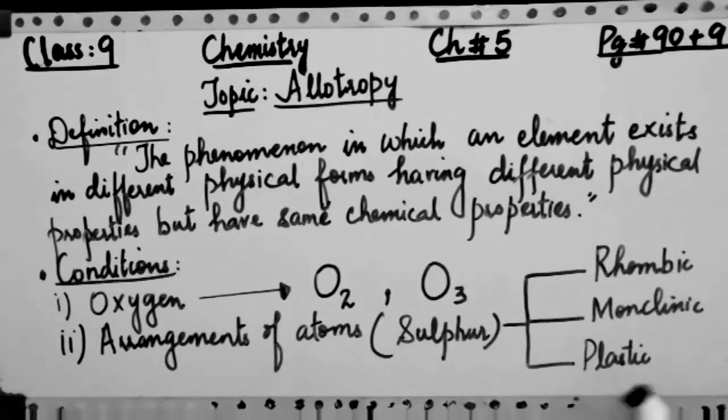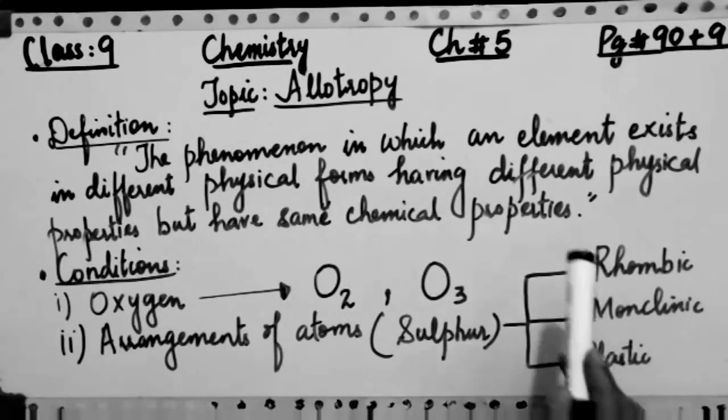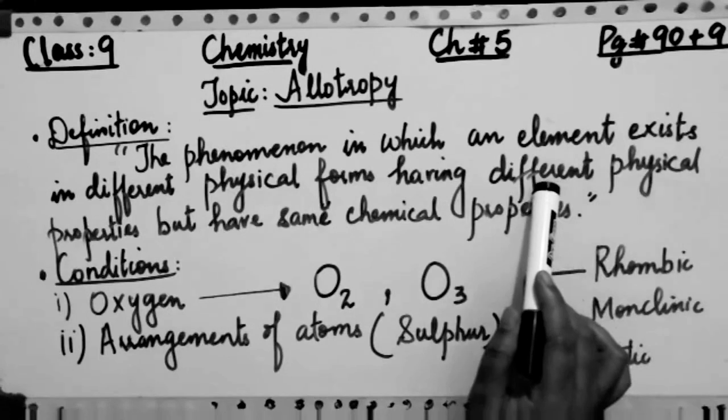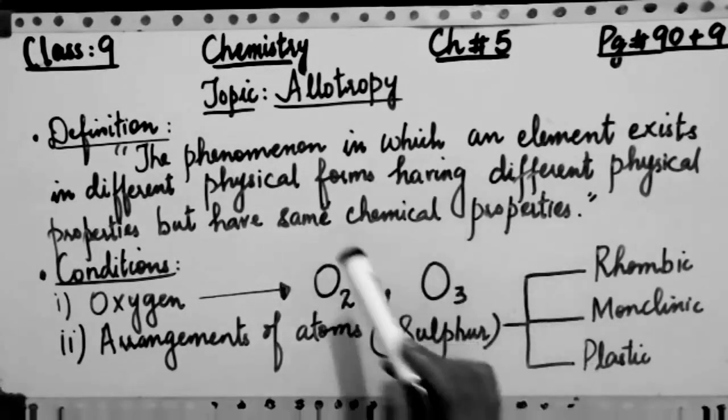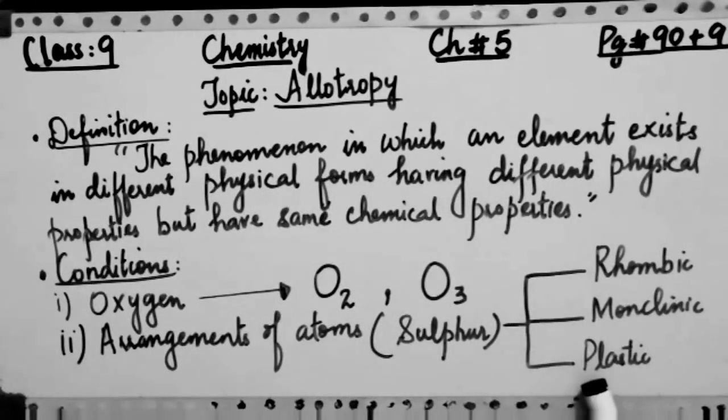So here the third one is the plastic sulfur. Rhombic, monoclinic and plastic, these are all allotropic forms of sulfur which are actually formed due to different arrangement of atoms of sulfur in a molecule of sulfur, and they have different physical but similar chemical properties. You have to remember all these things as well.